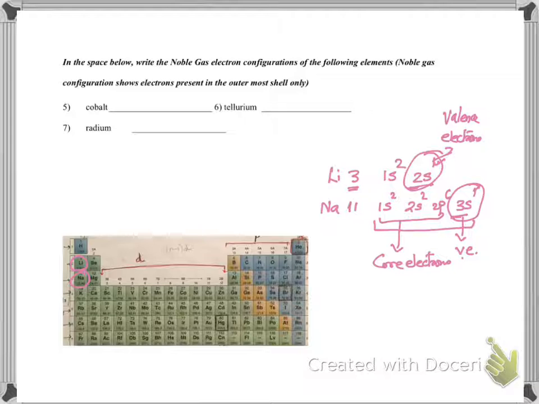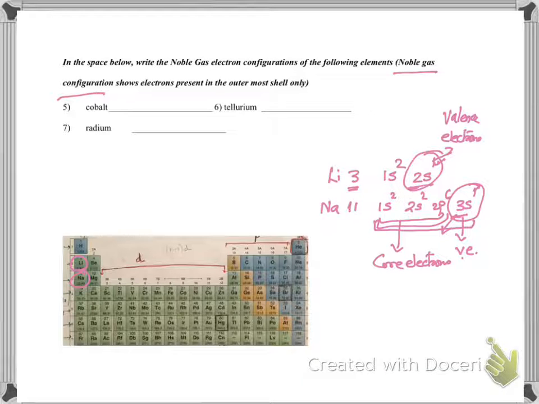Any chemistry that is taking place is by these valence electrons, so why write down all these? Why not write down an abbreviated electronic configuration? And that's what we're going to do here. The abbreviated electronic configuration is also known as the noble gas configuration.